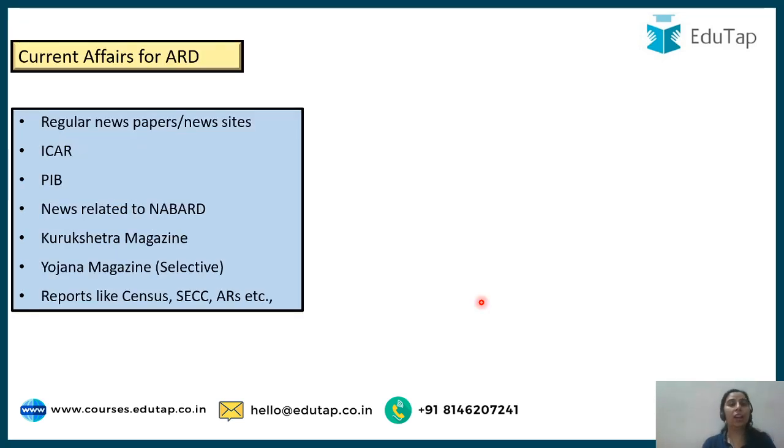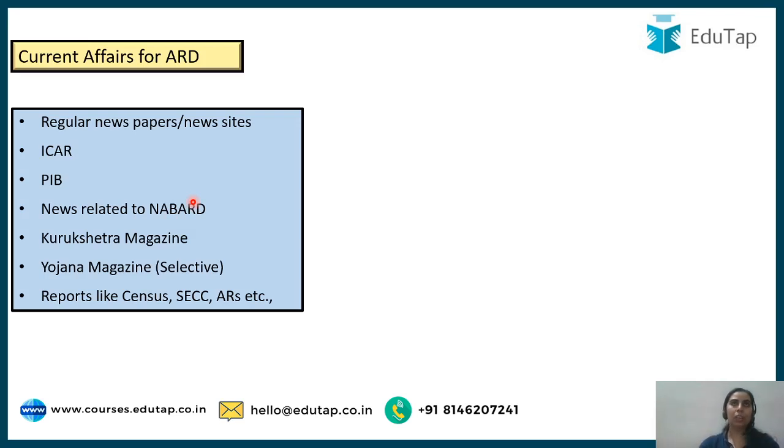Taking you to ARD, agriculture and rural development. Now, the weightage of current affairs, I would say, is more in ESI as compared to ARD. Here the static part of the syllabus is also very important. So what you should do, guys: regular newspapers or news sites, the ICAR website, PIB already mentioned, then news related to NABARD. If you see anything related to NABARD in the news, mark that.